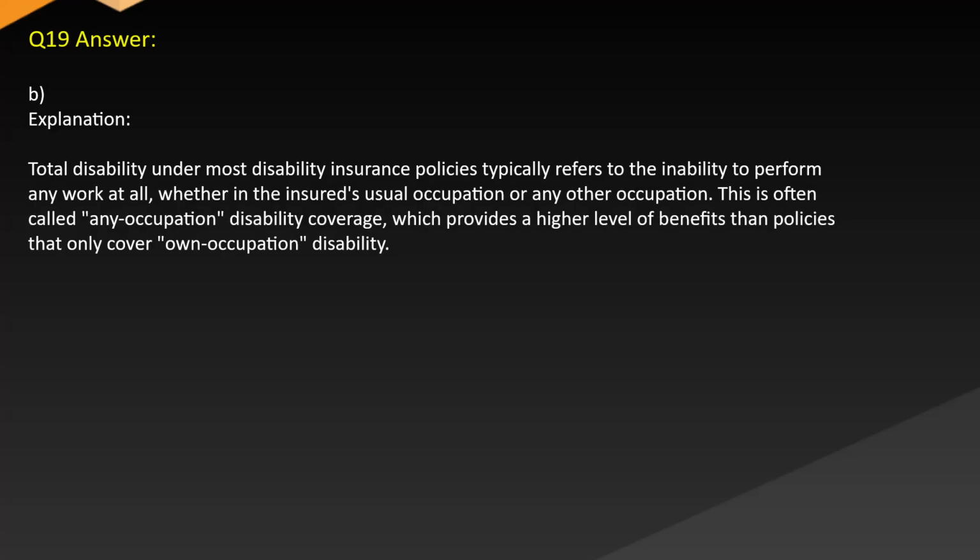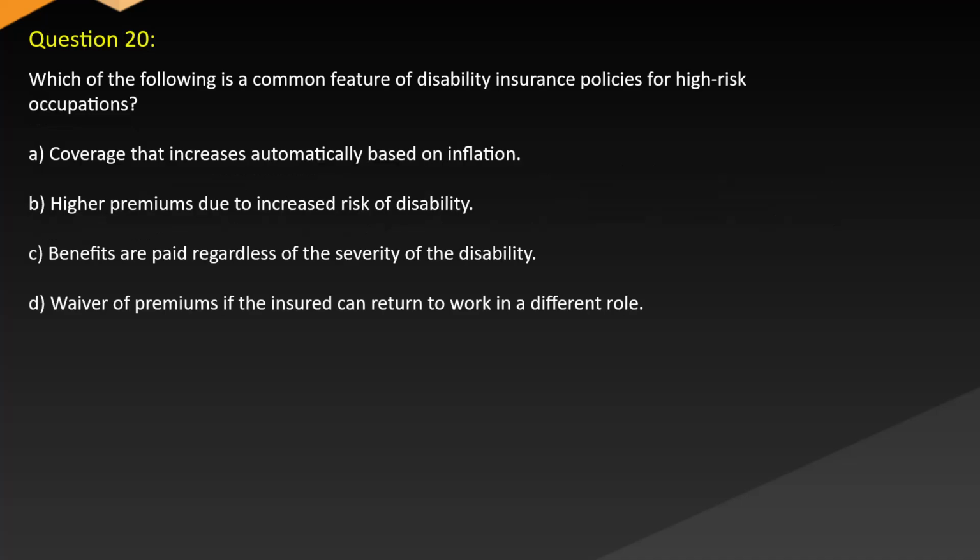Answer. B. Explanation. Total disability under most disability insurance policies typically refers to the inability to perform any work at all, whether in the insured's usual occupation or any other occupation. This is often called any-occupation disability coverage, which provides a higher level of benefits than policies that only cover own-occupation disability.